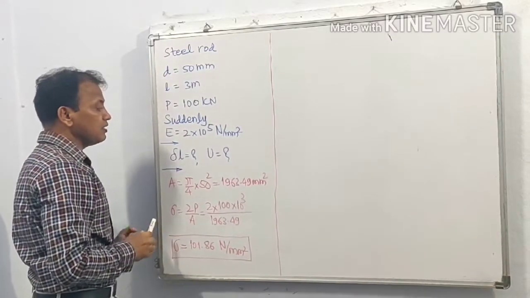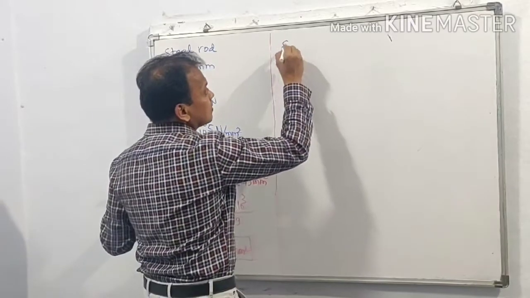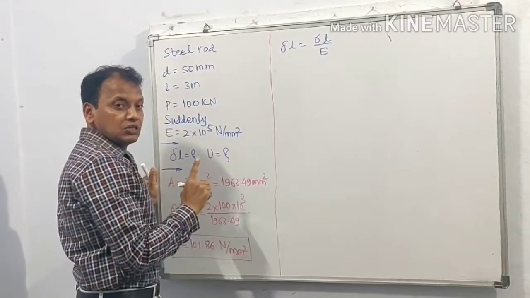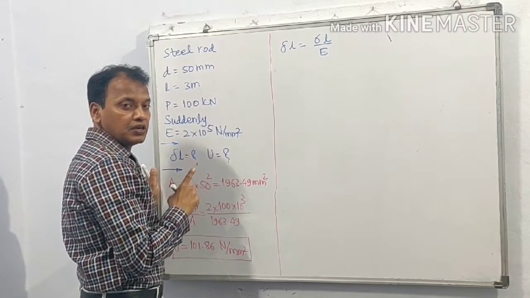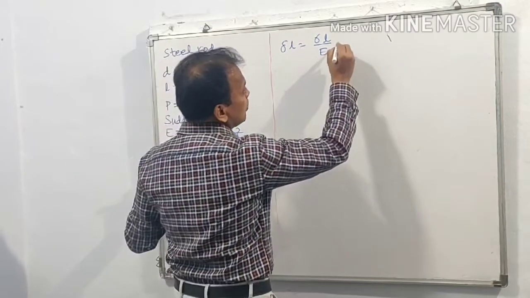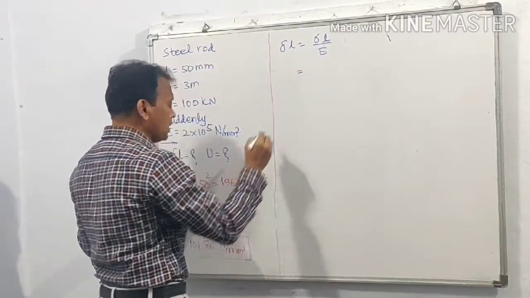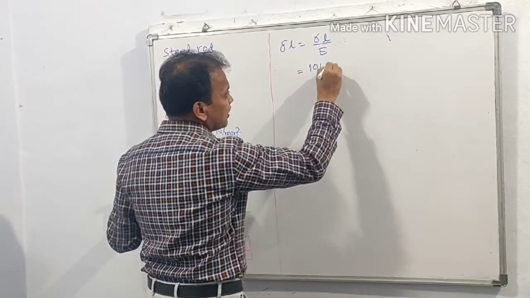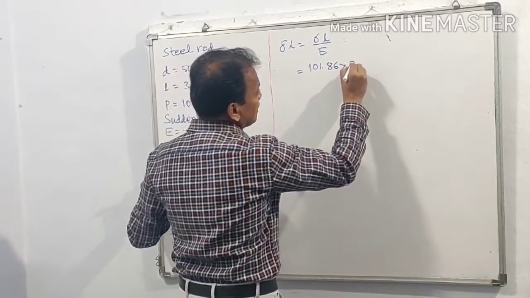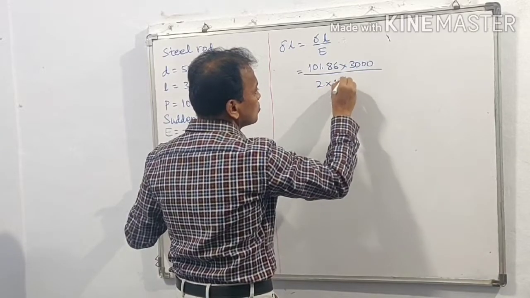Next, we are asked to find delta L. We know delta L is equal to sigma L upon E. Please don't use equation PL upon AE, because sigma is equal to 2P upon A. So delta L is equal to sigma L upon E. Sigma is equal to 101.86 into L is equal to 3 meter, that is 3000, upon E is equal to 2 into 10 raised to 5.